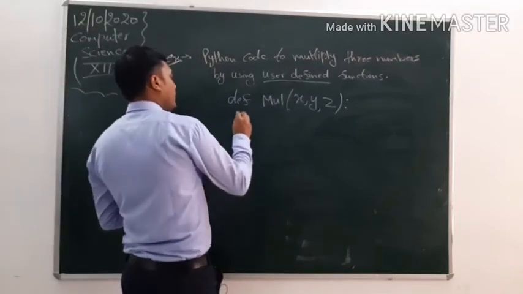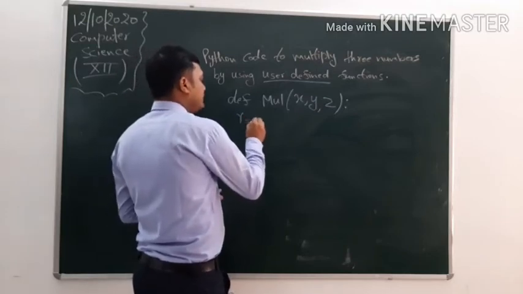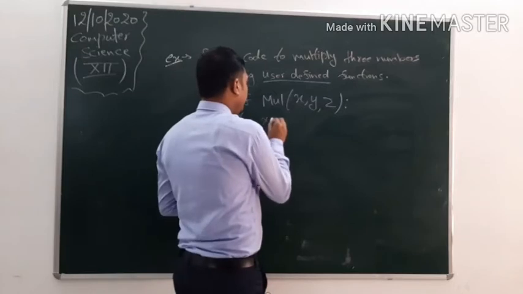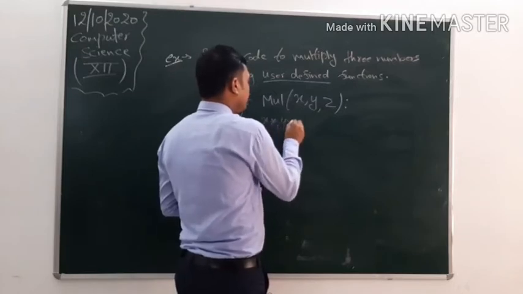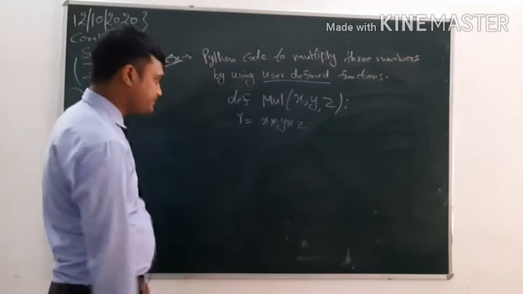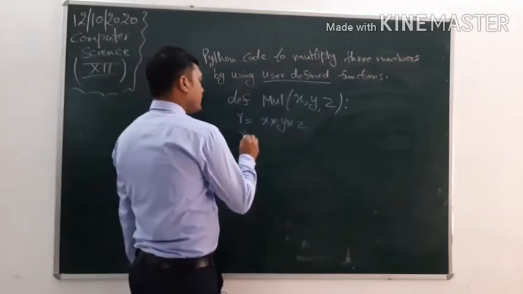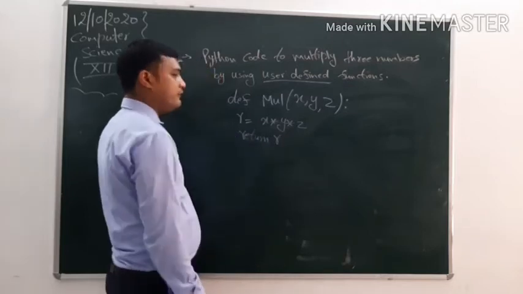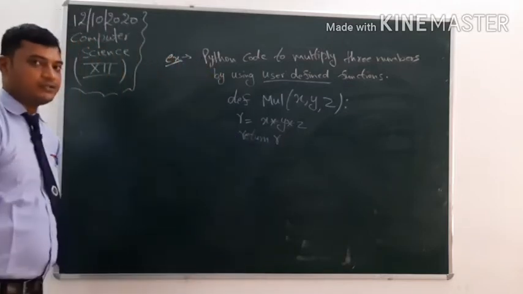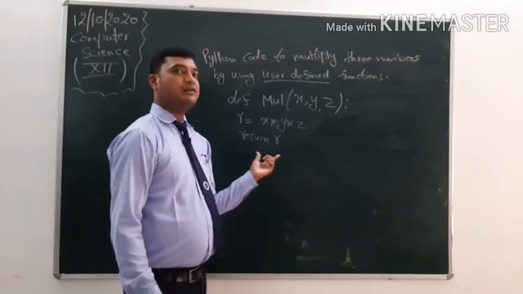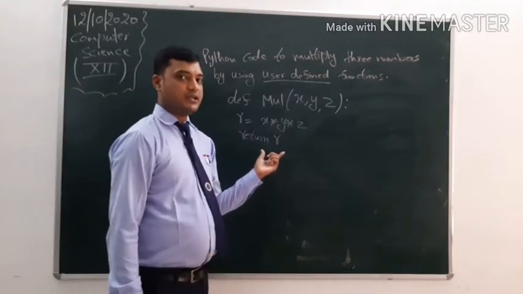Now I am declaring a new variable R in which I am storing the multiplication of the x, y and z parameters. Clear? Then what do I have to do? I have to return the computed value or result. Clear? When you return the value, the function will compute the result and produce an output.